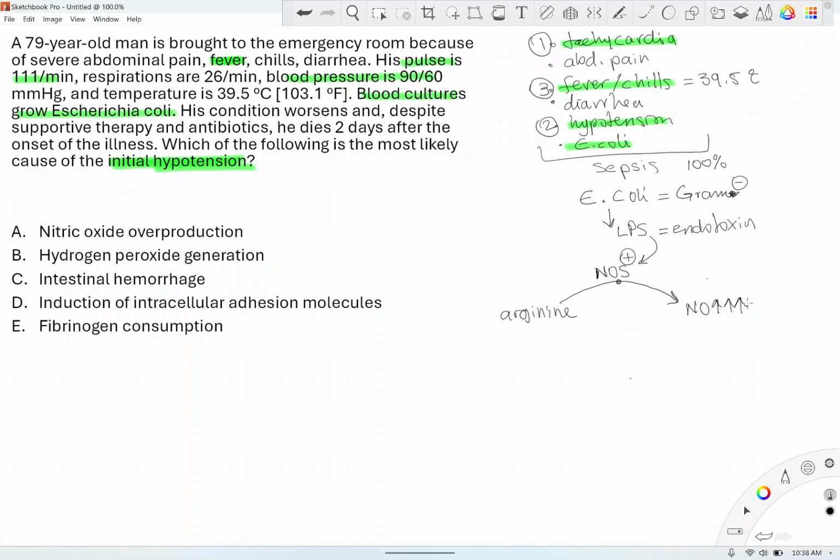So let's go over our choices. In this case, A, nitric oxide overproduction, yeah, that is the answer. So let's highlight that. And let's go over why the other choices are not the correct answer. Hydrogen peroxide generation, H2O2. H2O2 is actually a lethal chemical for microbes. Your neutrophil usually produces hydrogen peroxide.